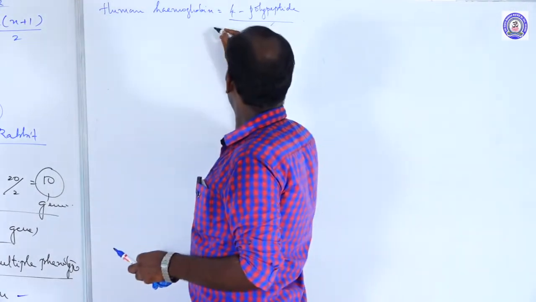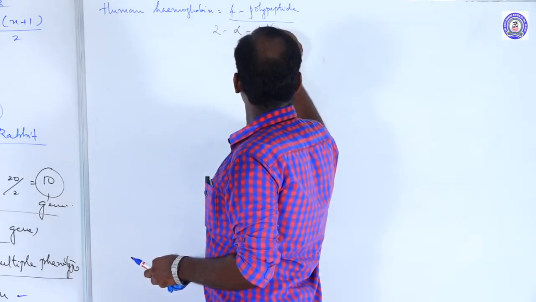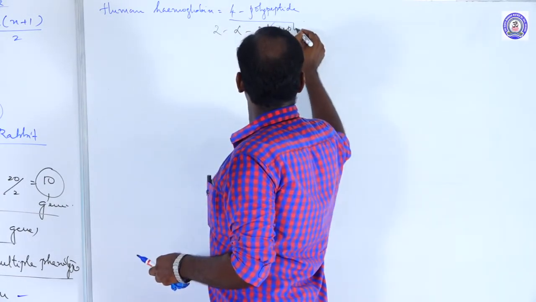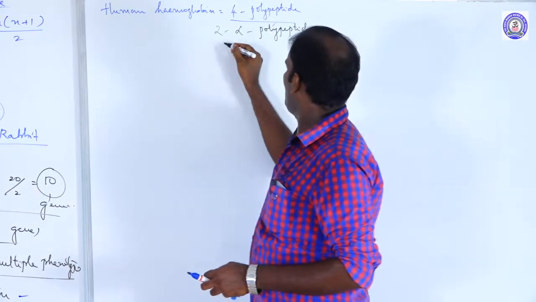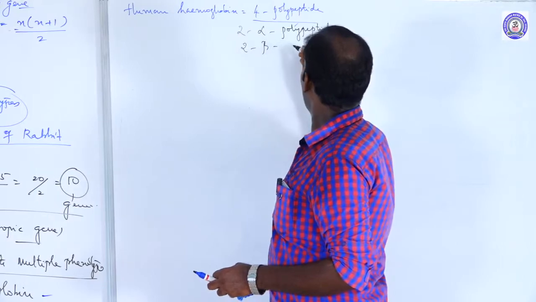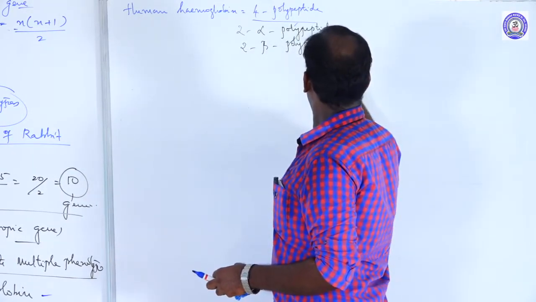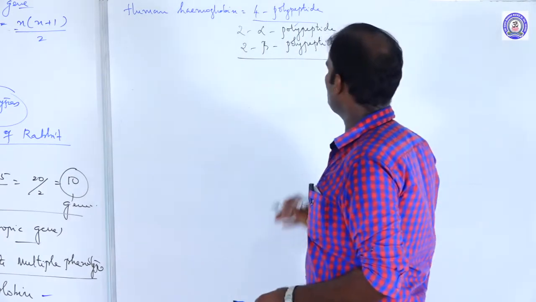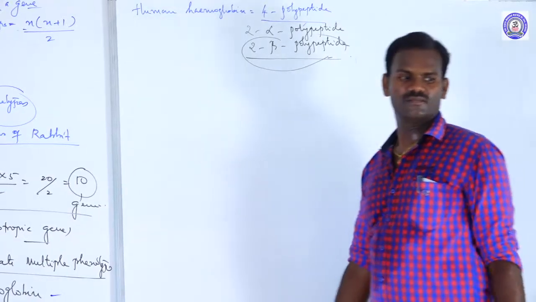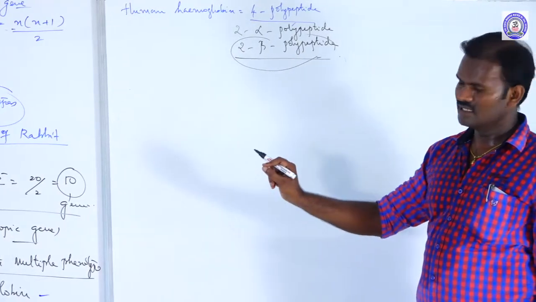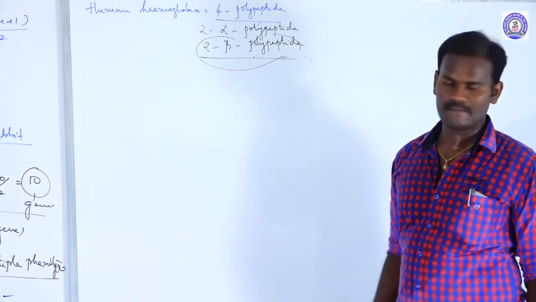Among these, 2 are alpha polypeptides, which are nothing but proteins, and another 2 are beta polypeptides. But a fault occurs in the beta chain. A single gene gets mutated, and it takes place in the beta chain.